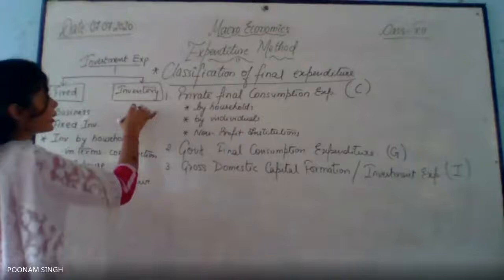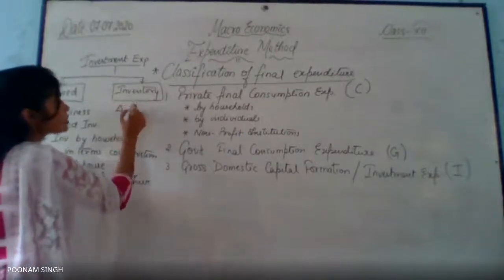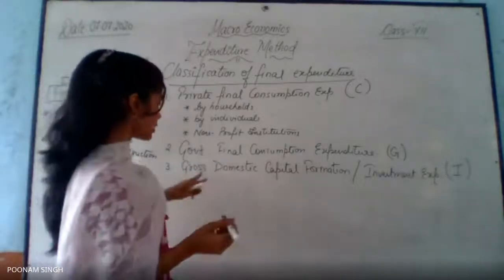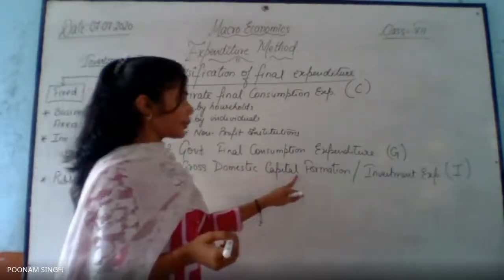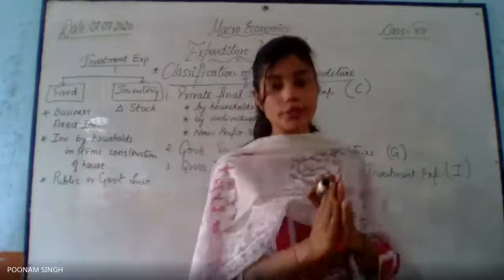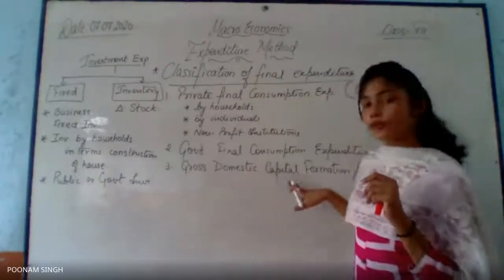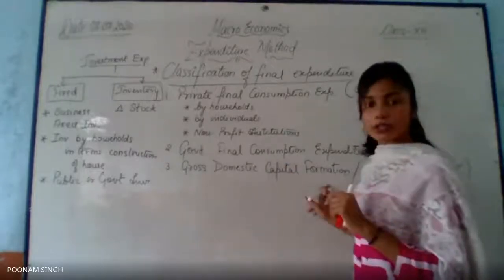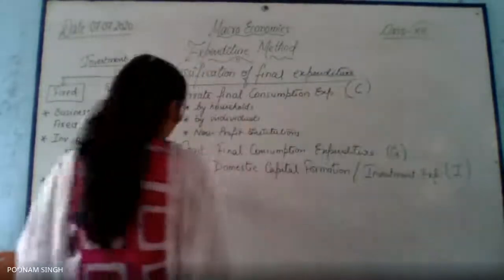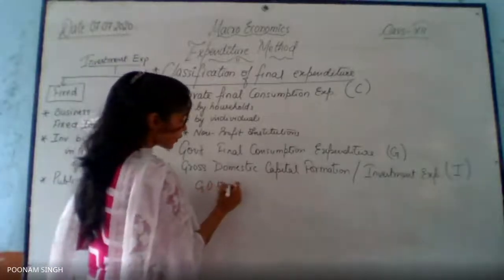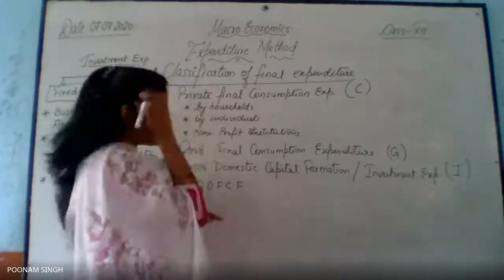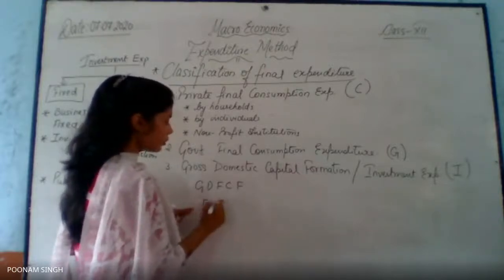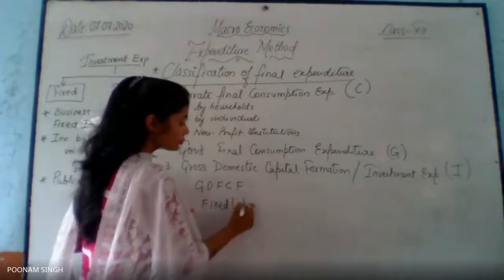Then coming to this area, inventory simply is delta stock. Now one thing very important over here which I was discussing, gross domestic capital formation. If suppose in the question gross domestic capital formation is not written, it is given gross domestic fixed capital formation, right? Might be it is given fixed capital formation.